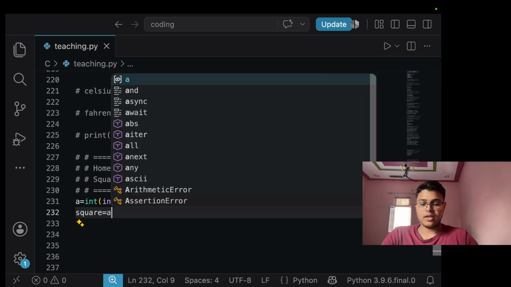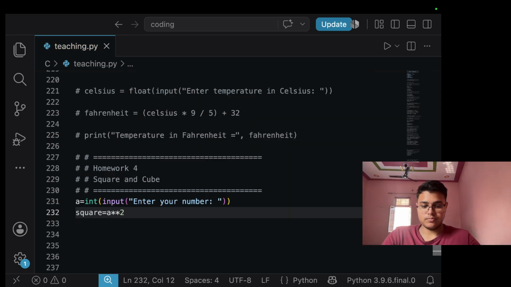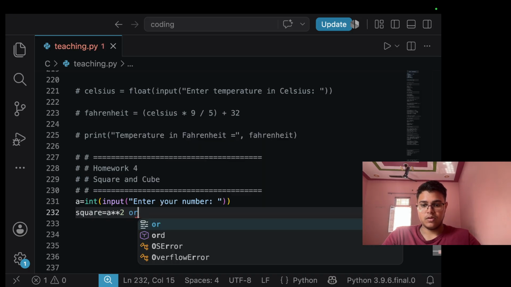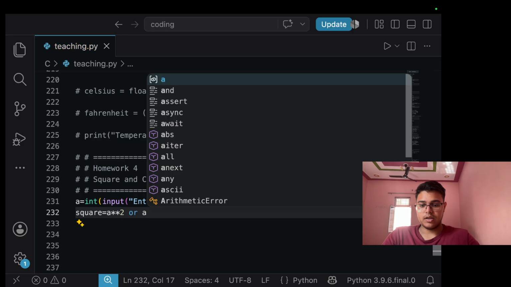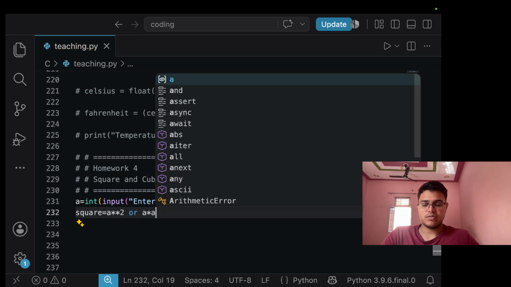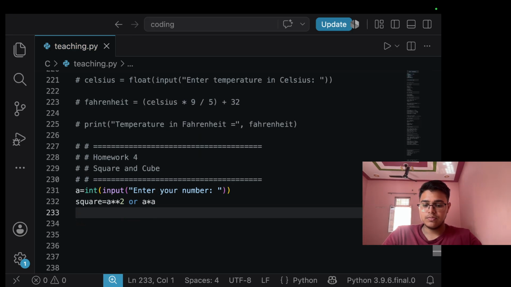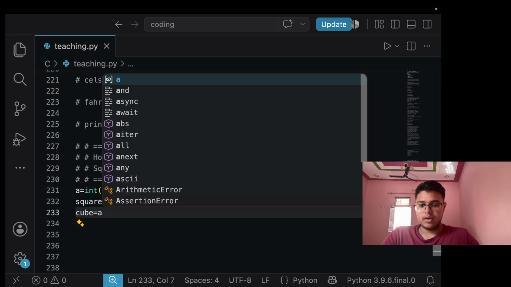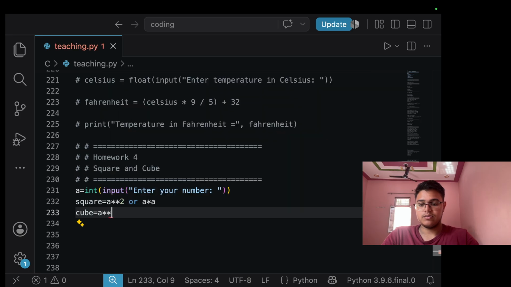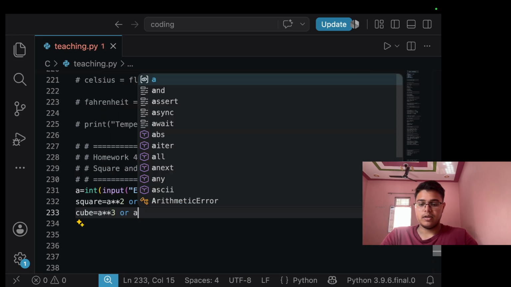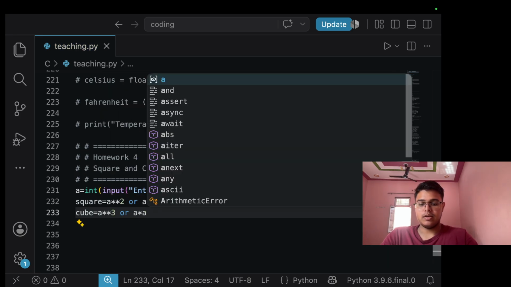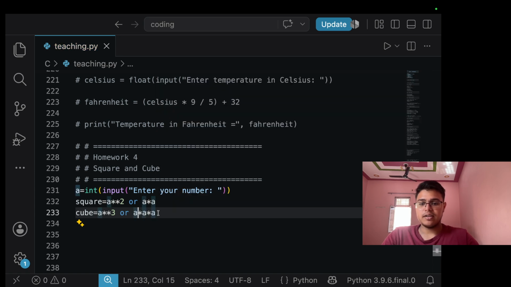The square is a raised to the power 2, or we can use a into a. This is also a square. For cube also, a to the power 3 or a into a into a. They both are correct.